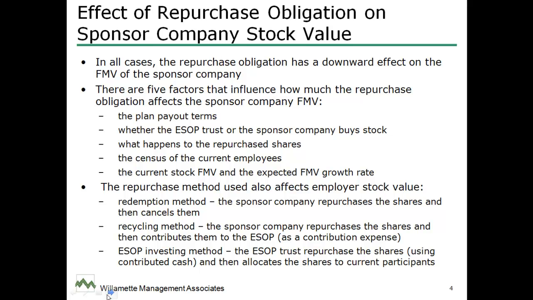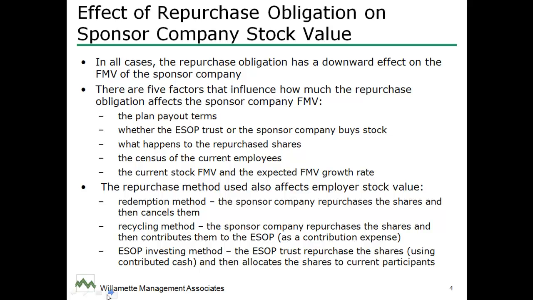Now, obviously, in all cases, these benefits, this repurchase obligation and the diversification benefit, have a downward effect on the FMV, the fair market value of the sponsor company stock. Why? Because it means there's cash going out the door from the sponsor company to the ESOP participant. Typically, we'd recognize there are 5 factors that influence exactly how much the repurchase obligation is going to affect the sponsor company fair market value.